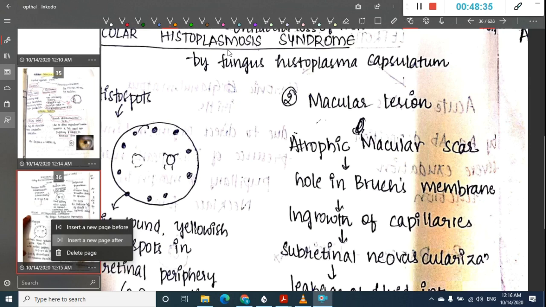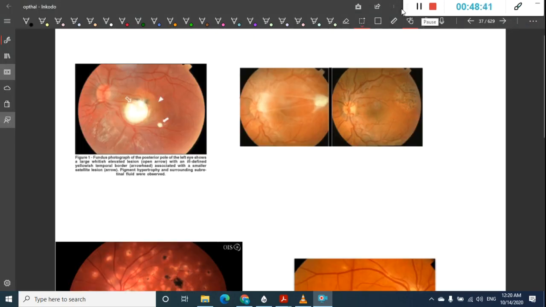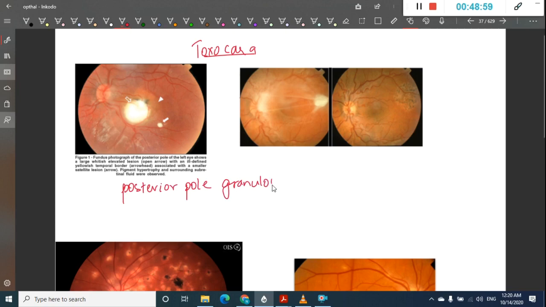Next we will learn about ocular histoplasmosis. If you see, these are the pictures of Toxocara. In this you can see a posterior pole granuloma. This is the picture of a posterior pole granuloma, and this is the picture of a posterior granuloma, which you can see here in this picture.